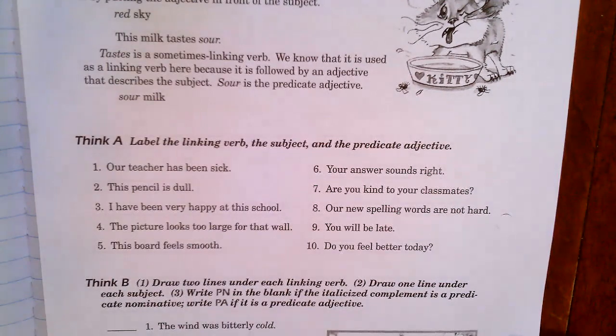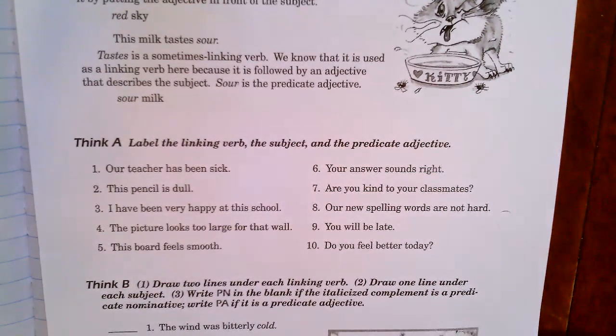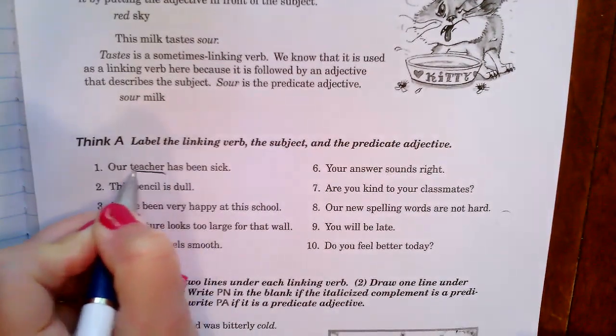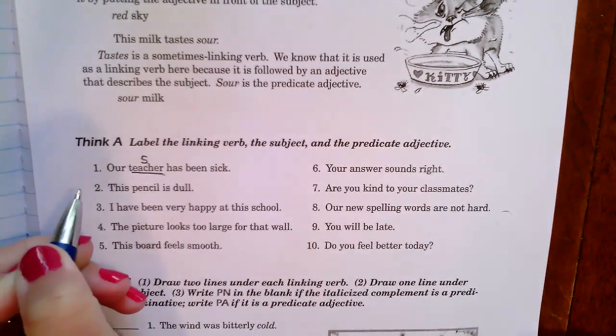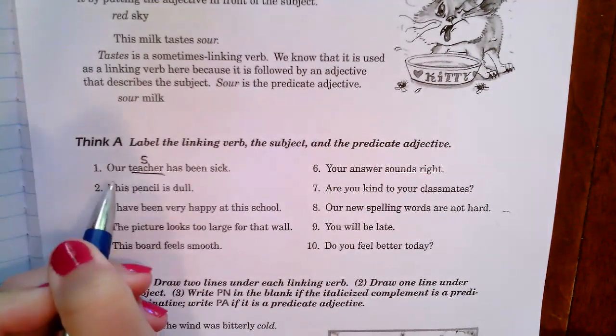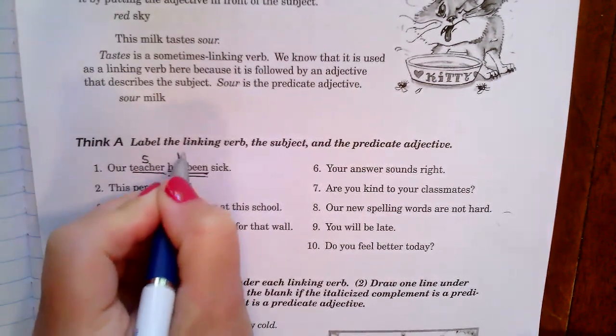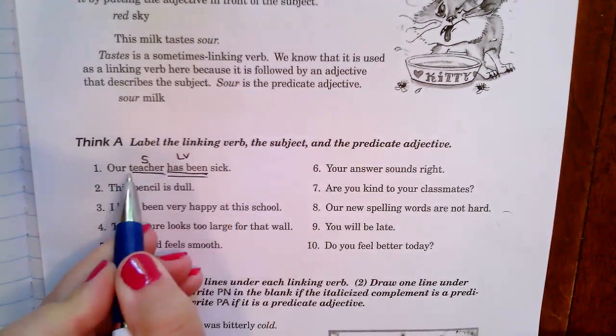So let's go through these and let's look at what we've got. We're going to mark our linking verb, our subject, and our predicate adjective. Now, what do you notice is something that they didn't ask us to even look for? They didn't ask us to look for prepositional phrases, but we're going to do that anyway, okay? So our teacher has been sick. Teacher is the subject. Our verb here, we have a linking verb phrase, has been. This is our linking verb. Now we're looking for an adjective that describes the teacher.